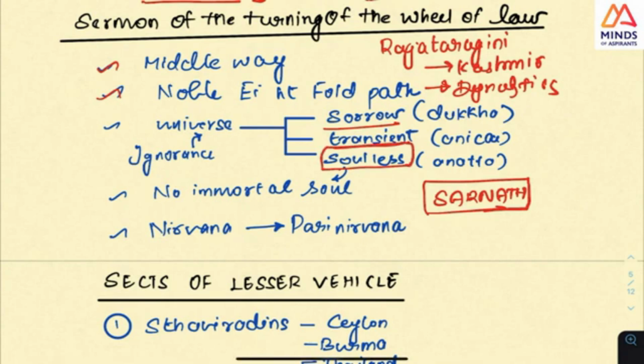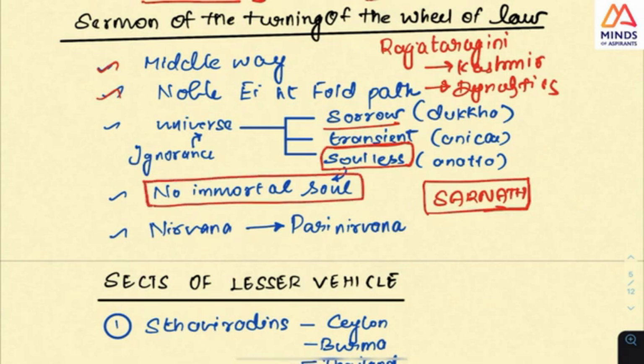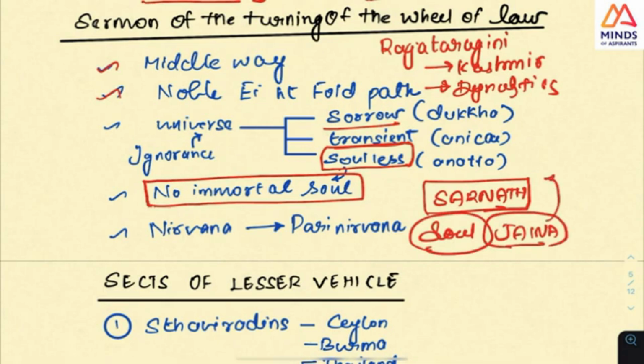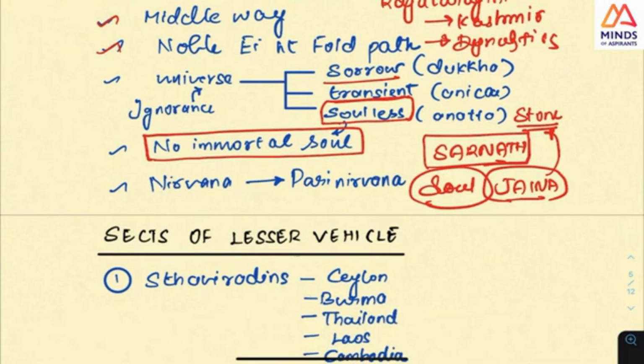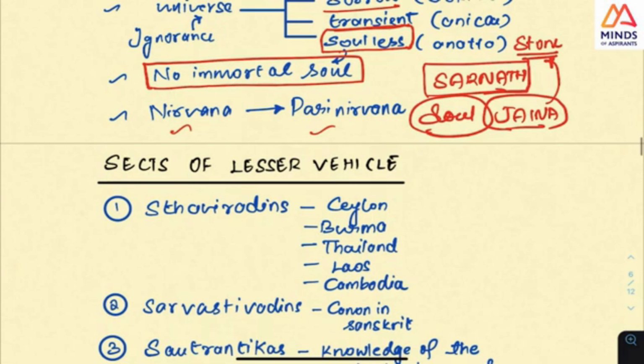See, he talks about no immortal soul. There is a concept of soul in India, very prominent in the Upanishads and in Jaina. In Jaina, for example, he says even a stone has a soul. So this is the difference UPSC asked. But Buddha here talks about no soul at all. And then you get Nirvana and Parinirvana. These key words, look at them. This is Parinirvana, and that is death.